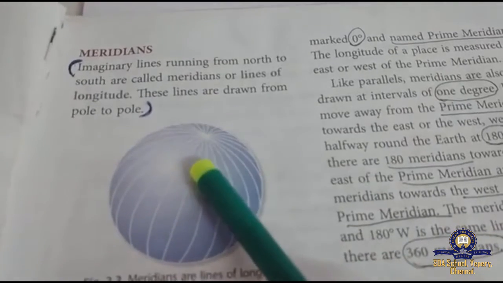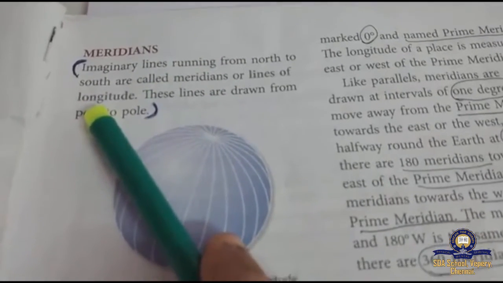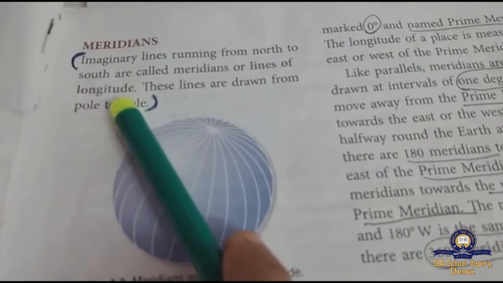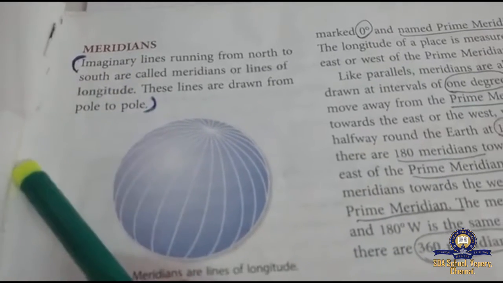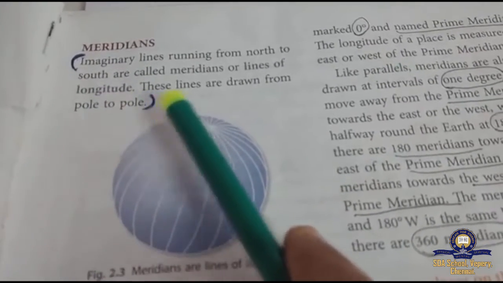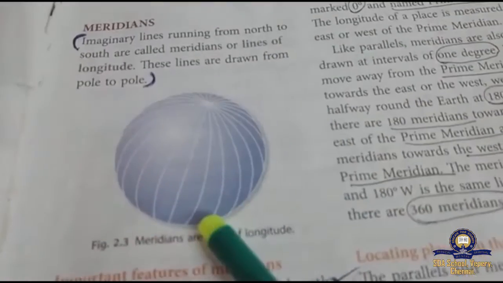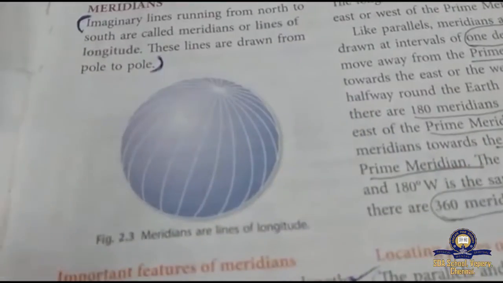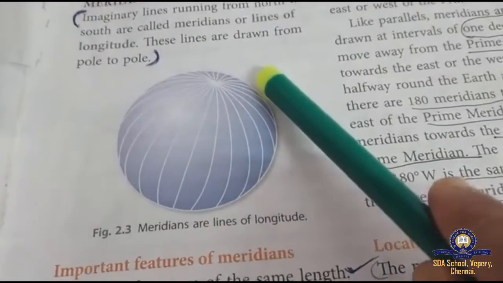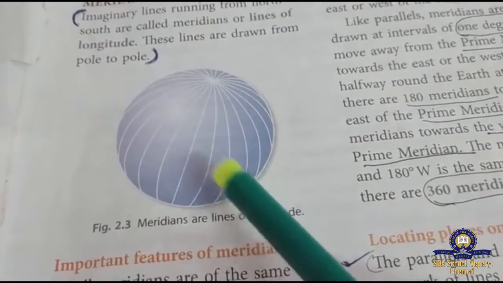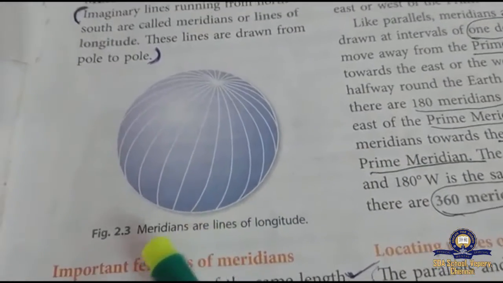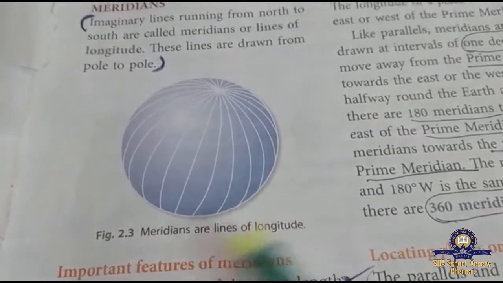These lines are called lines of longitude. They are drawn from pole to pole, from North Pole to South Pole. These lines are called what? Lines of longitude.